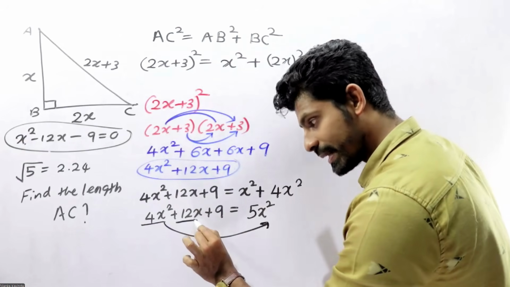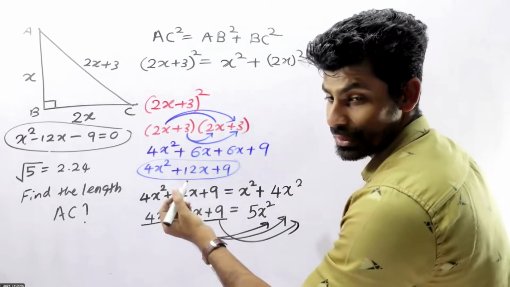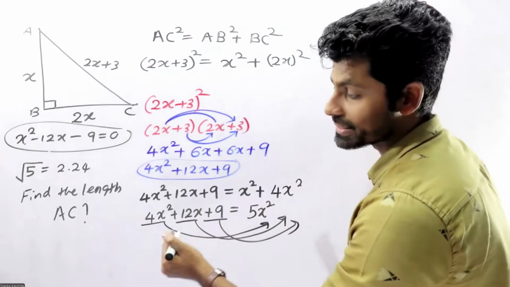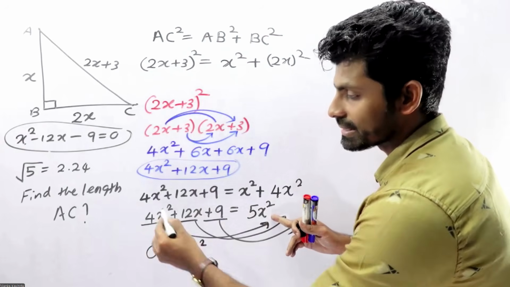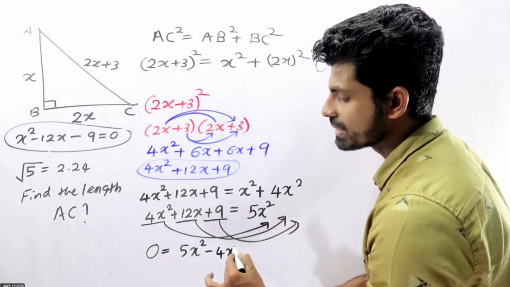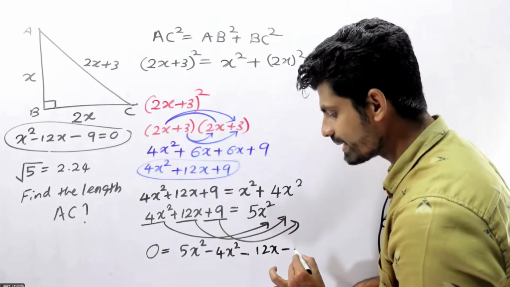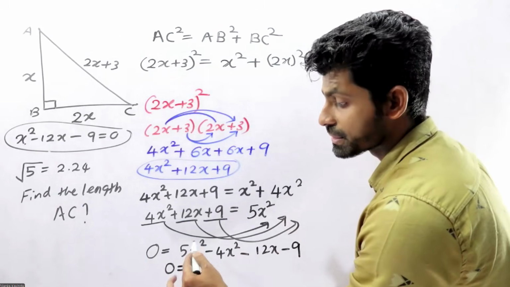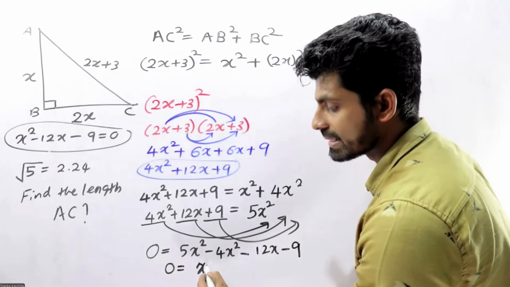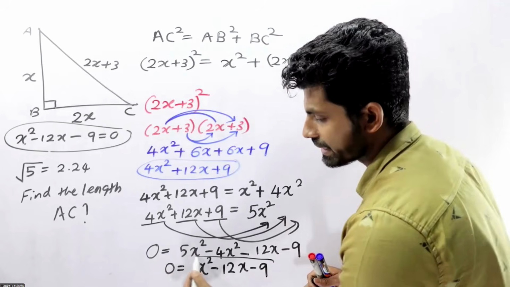I'm moving all the terms to the right side, so the left side is 0. 5x squared plus 4x moving over becomes minus 4x squared, minus 12x, minus 9. So 5x squared minus 4x squared gives x squared minus 12x minus 9 equals 0.